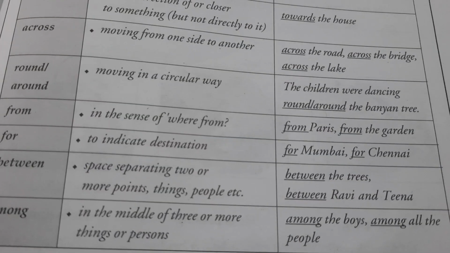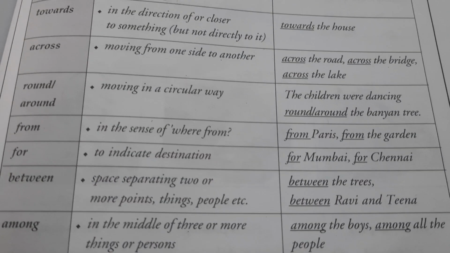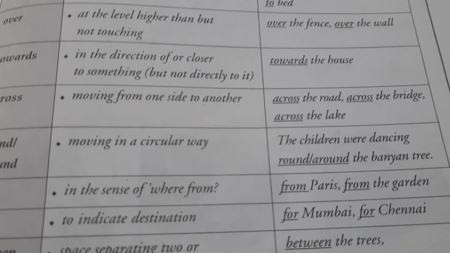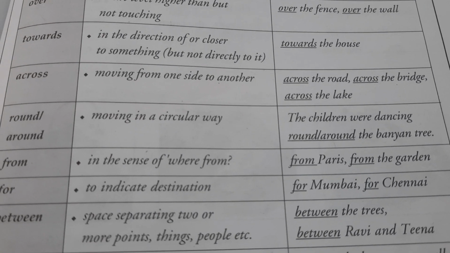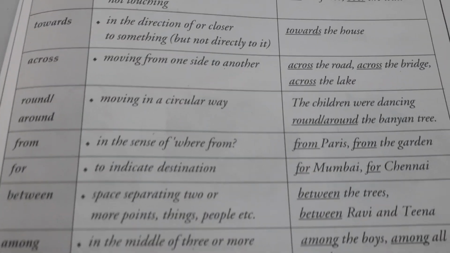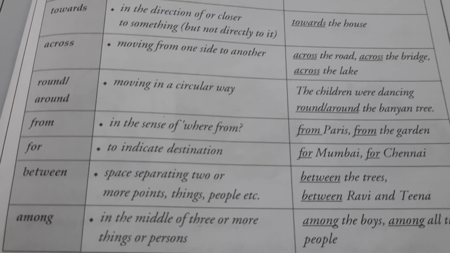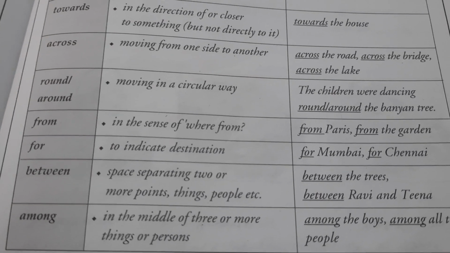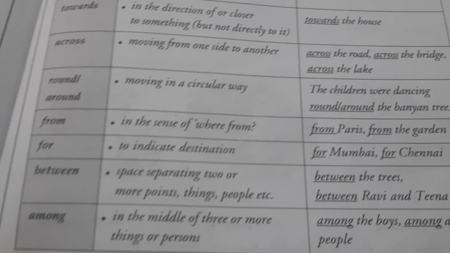From, in the sense of where from. कहाँ से हो आप? I am from Paris. I am from Mansa. Where are you coming from? I am coming from the garden. For, to indicate destination. For Mumbai. Next week I'm leaving for Mumbai. मैं वहाँ पे जा रहा हूँ.